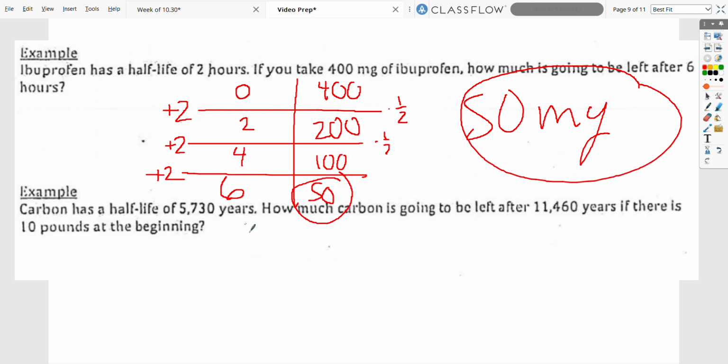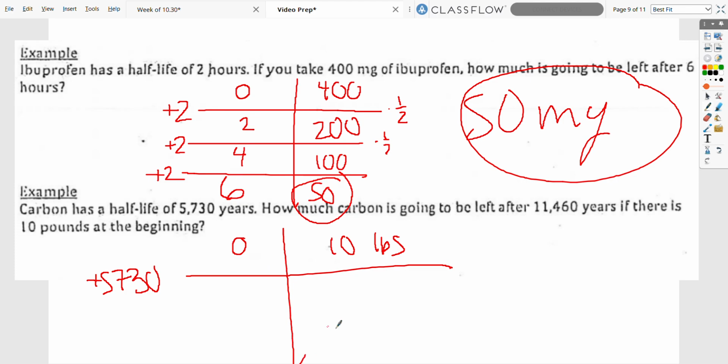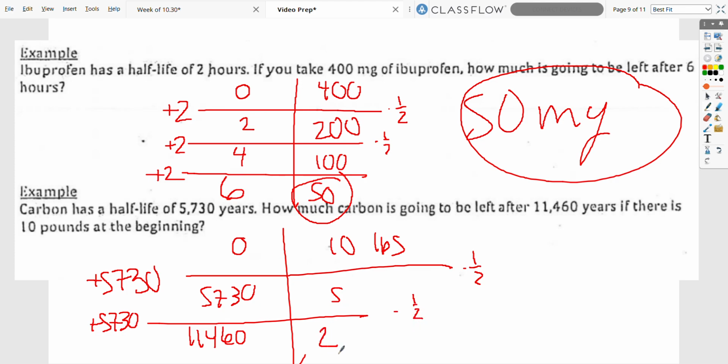And lastly, carbon. Carbon is a measure of life, biology. It has a half-life of 5,730 years, and we have 10 pounds at the very beginning. We want to know how much is left after 11,460 years. When we add one half-life, we get to this many years. We add another half-life, and what do you know, it comes out perfectly to 11,460. So 10 times 1/2 is 5 pounds, times 1/2 is 2.5 pounds. After 11,460 years, there are 2.5 pounds remaining.